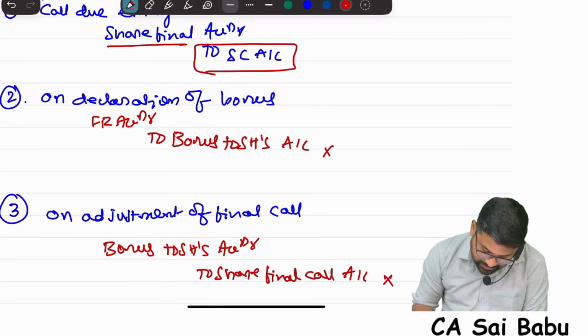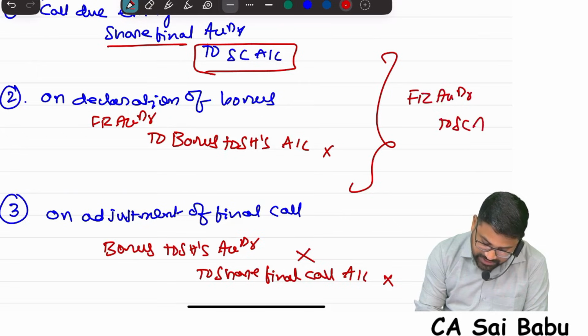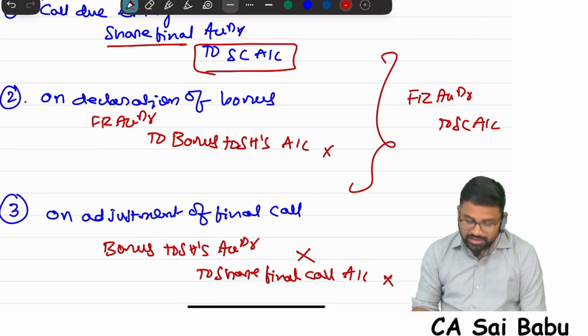So the net entry is free reserves account debit to share capital. This is called bonus issue. In bonus issue, ultimately your reserves get converted into share capital, correct? You can check it.